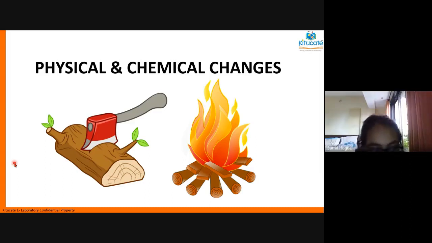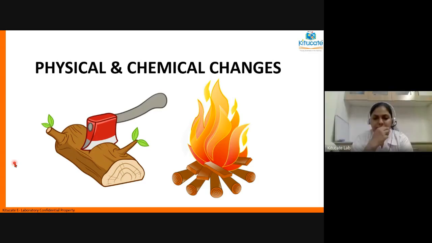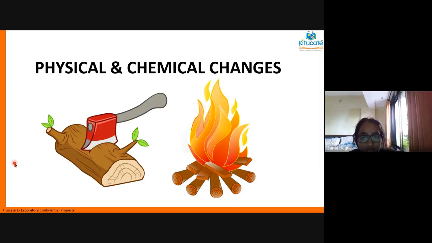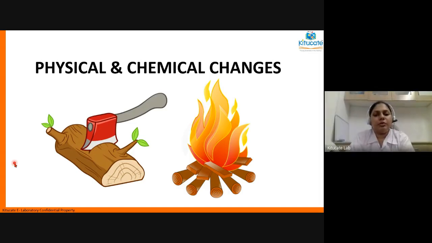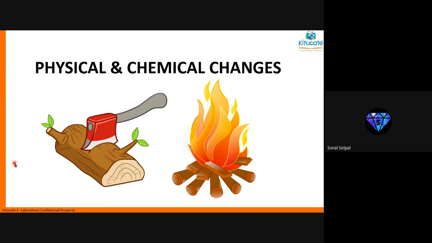Physical change means that how it looks has changed, but chemical composition has not changed. Chemical change is when the chemical composition of that thing changes. Okay, so are there only two types of changes, and what kind of items undergo changes? Ma'am, all types.